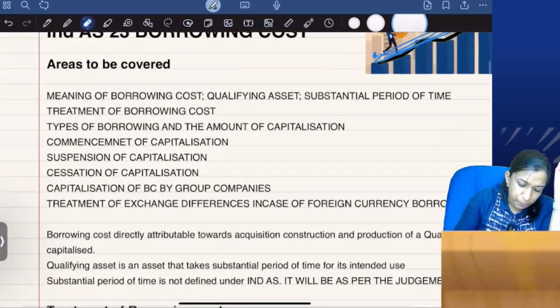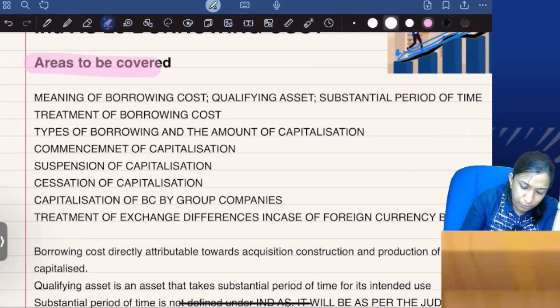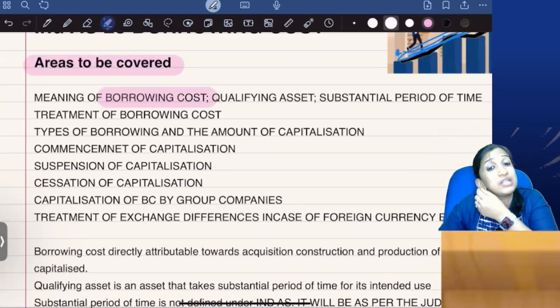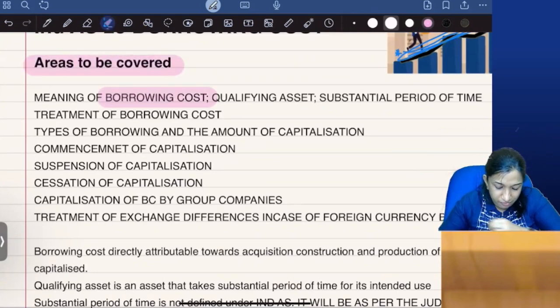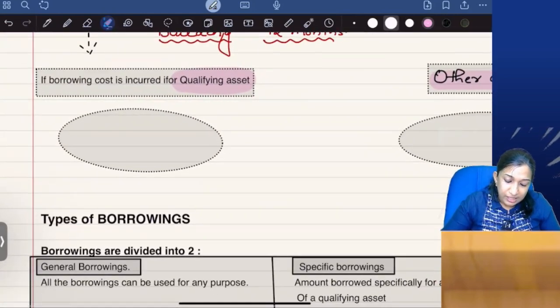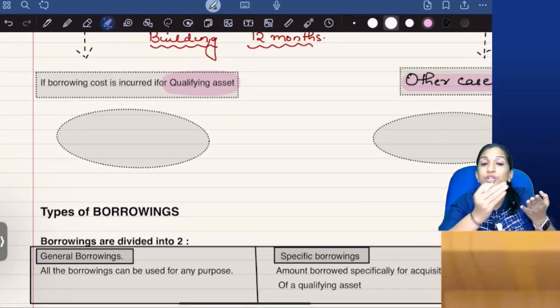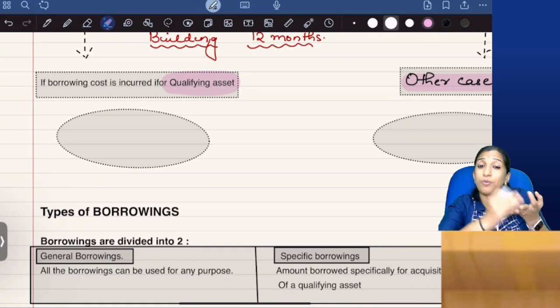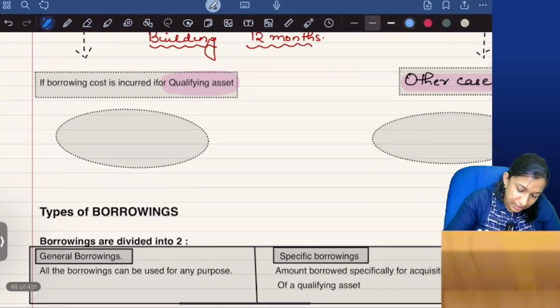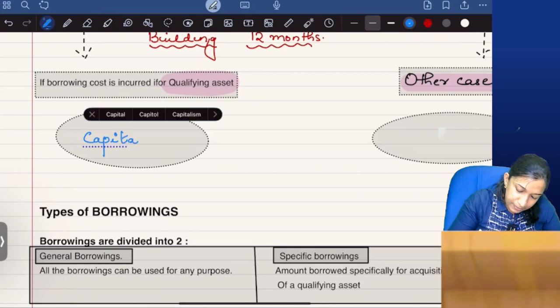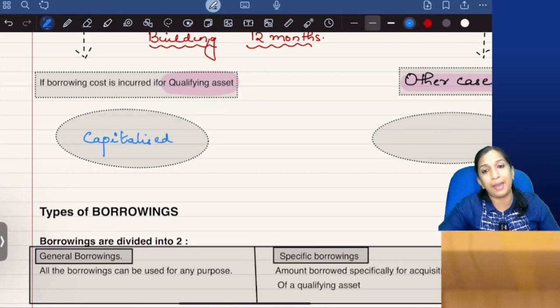So first point, areas to be covered. First point is what is borrowing cost, discussed in the standard. If borrowing cost directly attributable towards acquisition, construction and production of a qualifying asset, it requires to be capitalized.